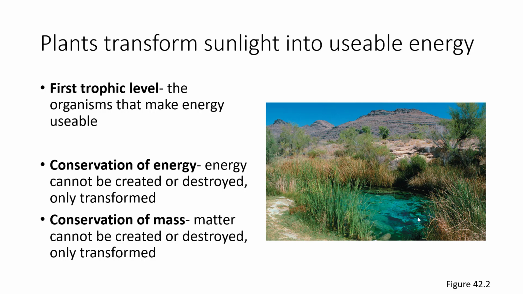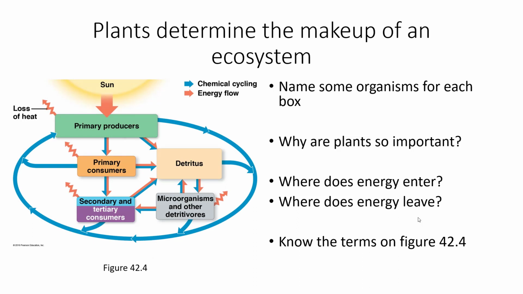This solid organic molecule will be transformed into various different organic molecules as organisms feed and integrate it into their own systems, and eventually it will be given back into a gas form as CO2 or nitrogen. We tend to look at mass and matter as being transformed and cycling through an ecosystem because we assume that we're not going to be leaving the ecosystem with this matter. That's not always a valid assumption, but we're going to take a closer look at that later. All of this is determined by plants. We're going to be doing some in-class activities during this topic.